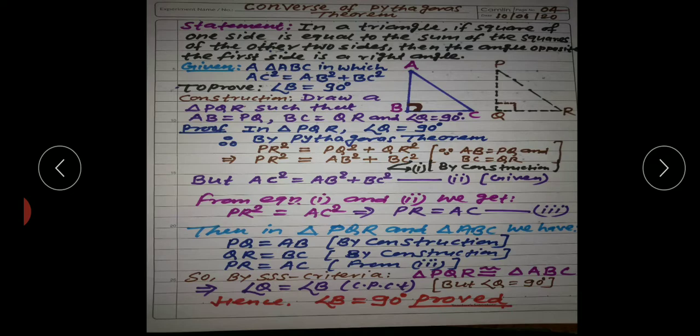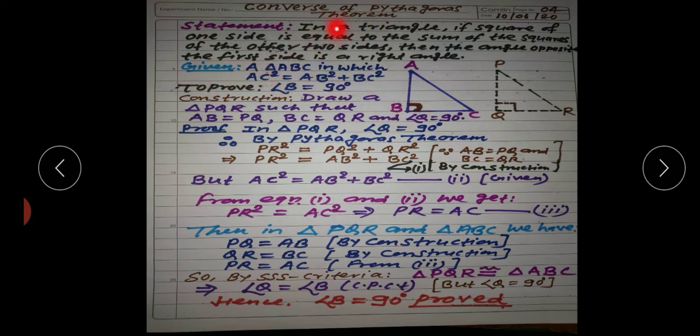Now this is also an important theorem, the converse of Pythagoras theorem, and the statement is: in a triangle, if the square of one side is equal to the sum of the squares of the other two sides, then the angle opposite to the first side is a right angle. That means if in any triangle the square of one side is equal to the sum of the other two, then the angle opposite to this side, that is angle B, will be equal to 90 degree. We have to prove it.